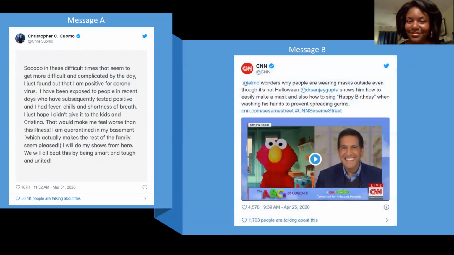Message B. At Elmo wonders why people are wearing masks outside even though it's not Halloween. At Dr. Sanjay Gupta shows him how to easily make a mask and also how to sing happy birthday when washing his hands to prevent spreading germs. CNN.com/Sesame Street, hashtag CNN Sesame Street. And this was at 9:39 a.m. on April 25th, 2020.